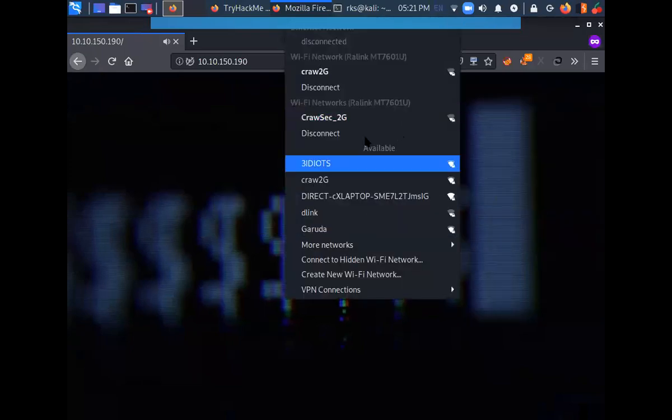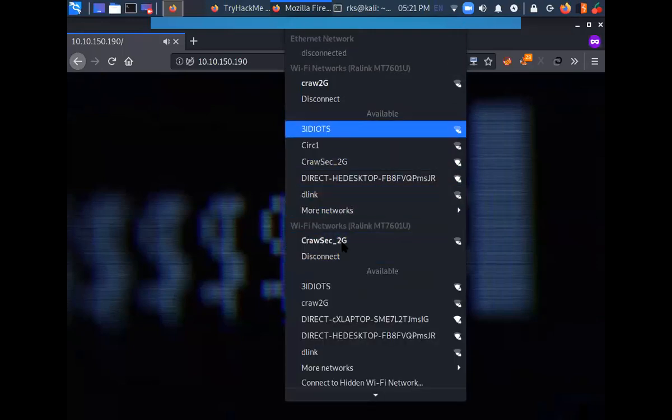Network connection. Let me just try to switch the network.